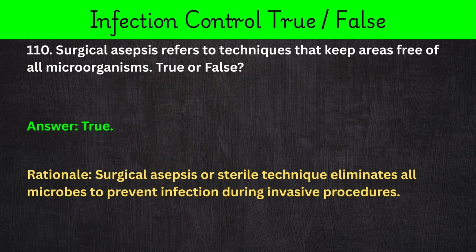110. Surgical asepsis refers to techniques that keep areas free of all microorganisms. True or false? Answer: true. Rationale: surgical asepsis or sterile technique eliminates all microbes to prevent infection during invasive procedures.